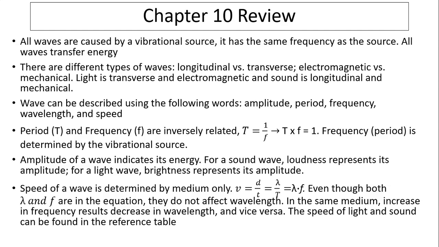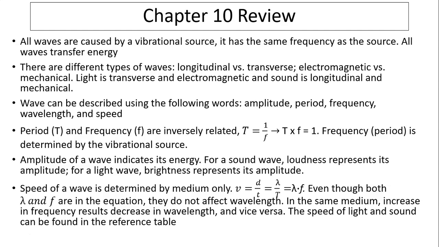Now, a wave can be described by using the following words. How do we describe waves? Like when we started kinematics, we described motion using velocity, displacement, and so forth. To describe a wave, we use words such as amplitude, period, frequency, wavelength, and speed, and there are many more, but you really need to understand what each word means, okay?